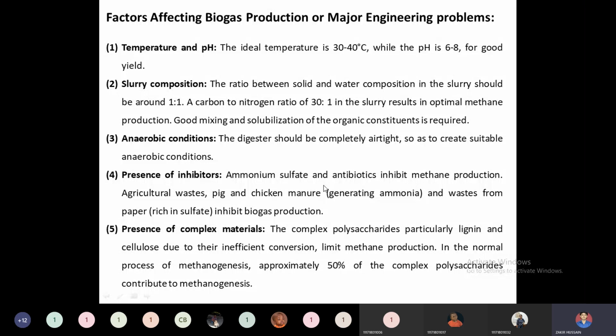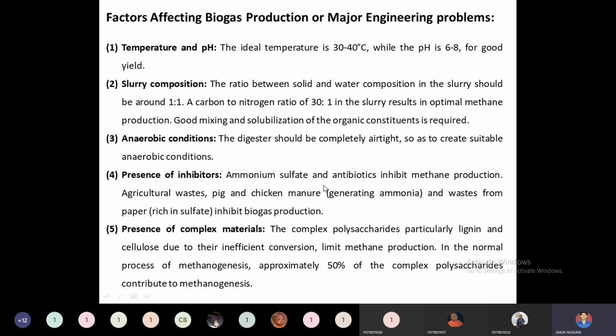In the normal process of methanogenesis, approximately 50% of the complex polysaccharides contribute to methanogenesis. When we are using complex polysaccharides like lignin or cellulose, obviously we cannot neglect them, because these are the major sources of plant-based biomass. So obviously this will be around 50% of the raw material which we are supplying for the biogas.